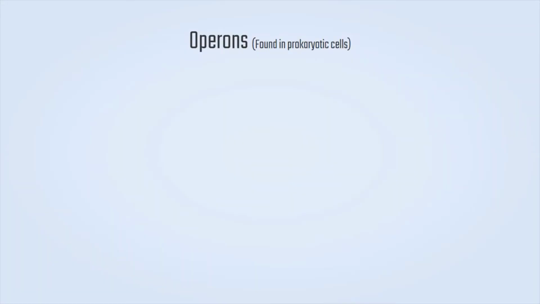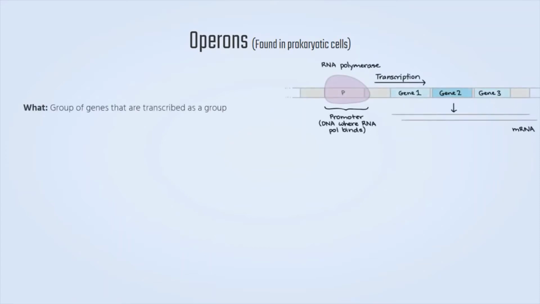So in prokaryotic cells, they will have something called operons. And what is an operon? It is a group of genes that will be transcribed as a group. So in this operon, gene 1, gene 2, and gene 3 will all be transcribed through one promoter. So a single promoter will control these genes at the RNA polymerase binding site.